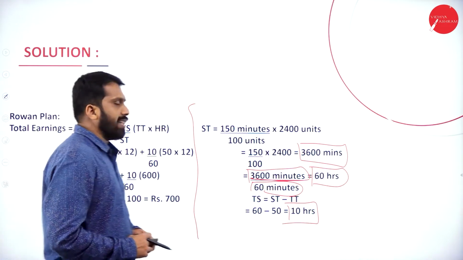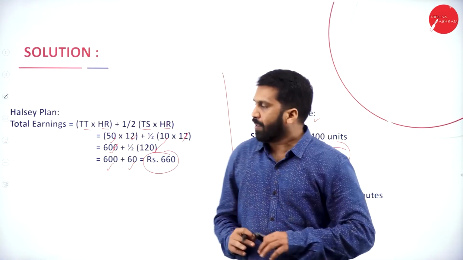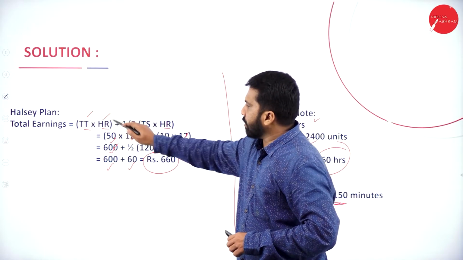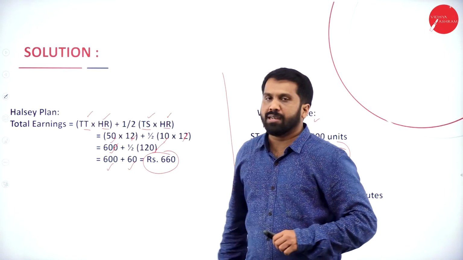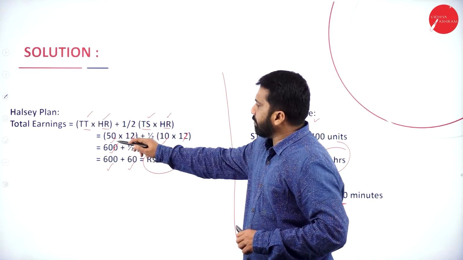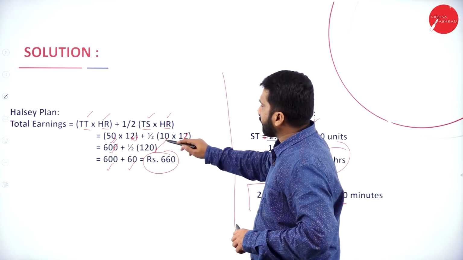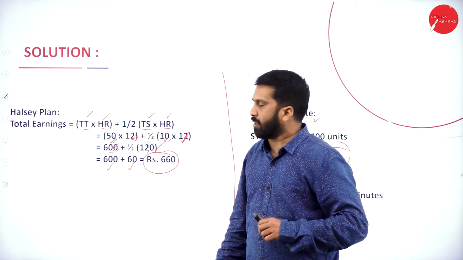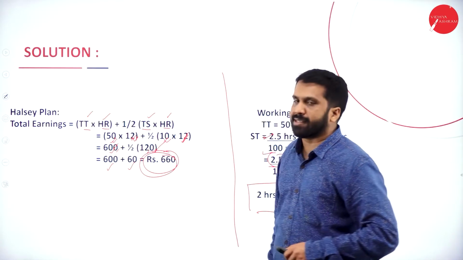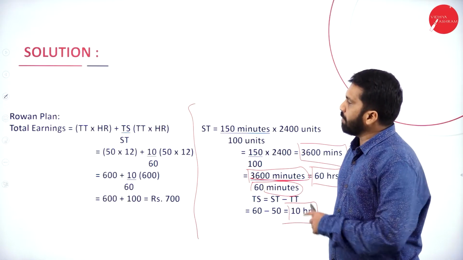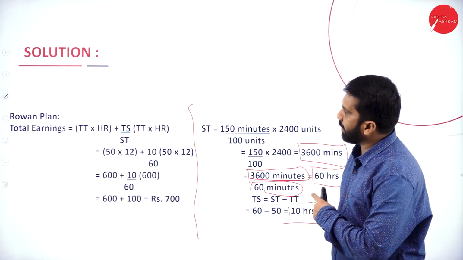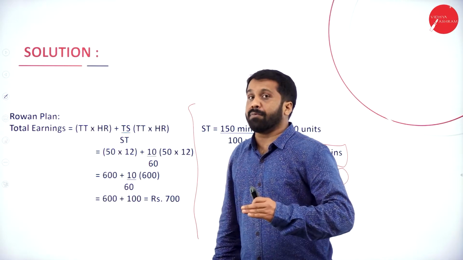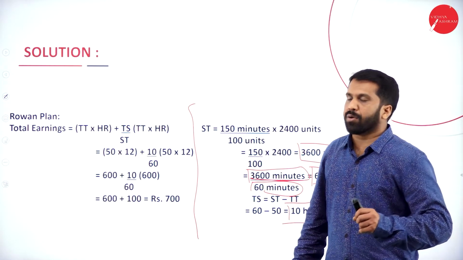Now, again I'll go back to your answer. As per the answer, you calculate time taken into hourly rate, and time saved into hourly rate. Time taken 50 with 12, 10 with 12. 600 and half of the 120 is 60. Your final answer is 660. Similarly, we'll go for your second one. That will be your Rowan plan. We're done with Halsey and we are doing Rowan.